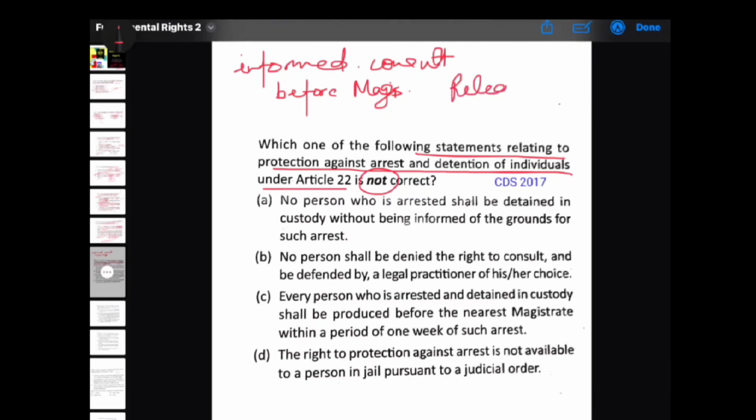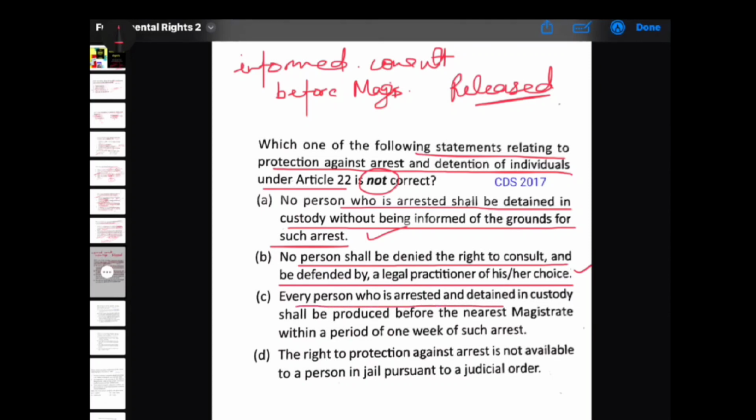Right to be released after 24 hours unless a magistrate authorizes further detention. So, let's see the options. No person who is arrested shall be detained in custody without being informed of the grounds of such arrest. Yes.